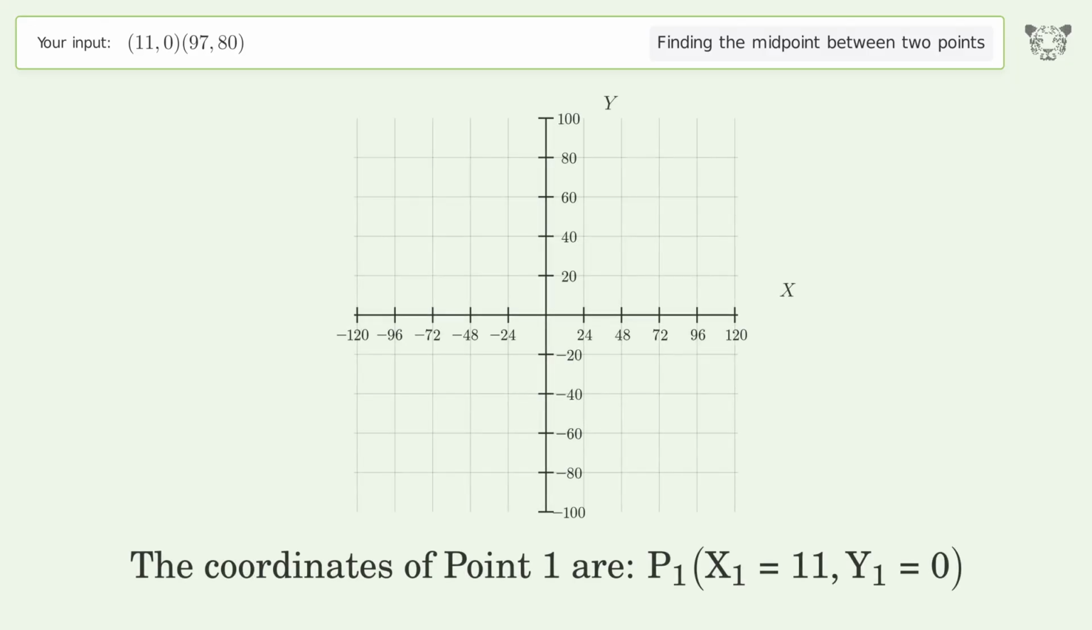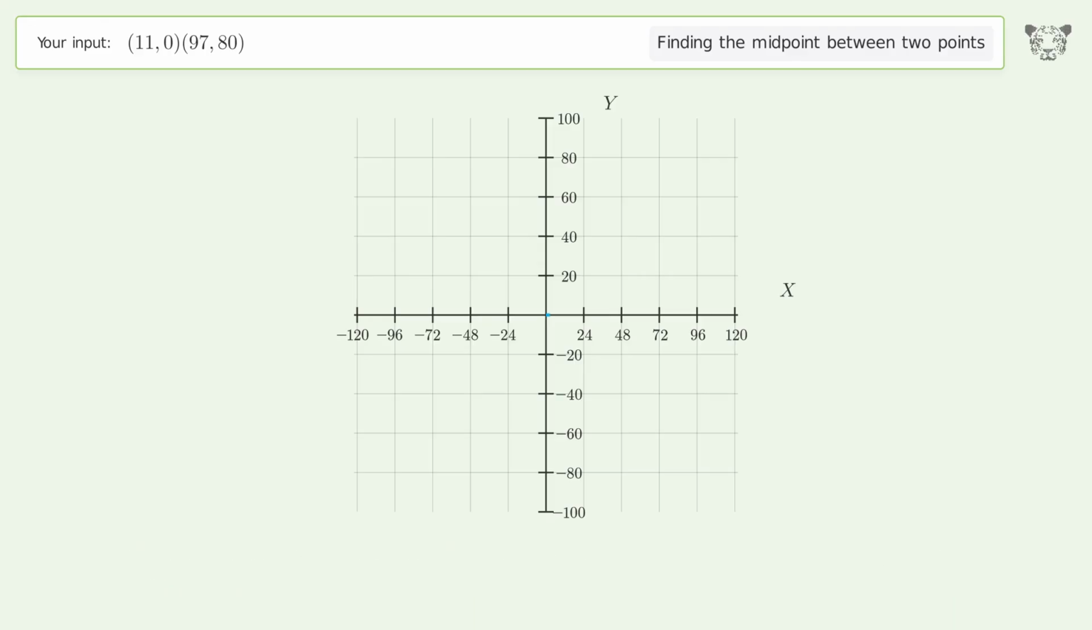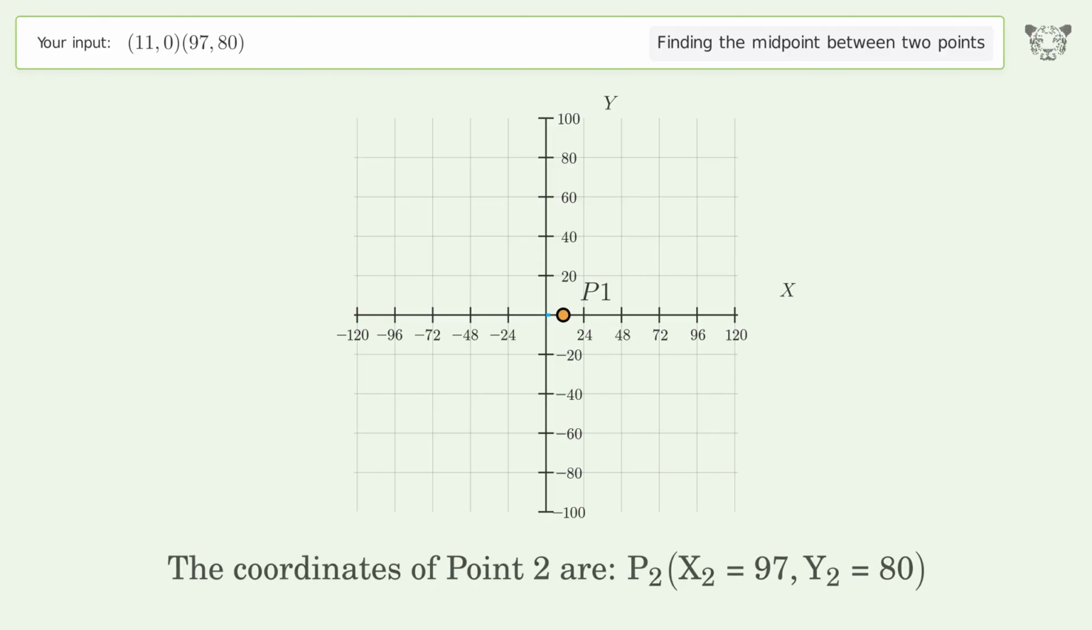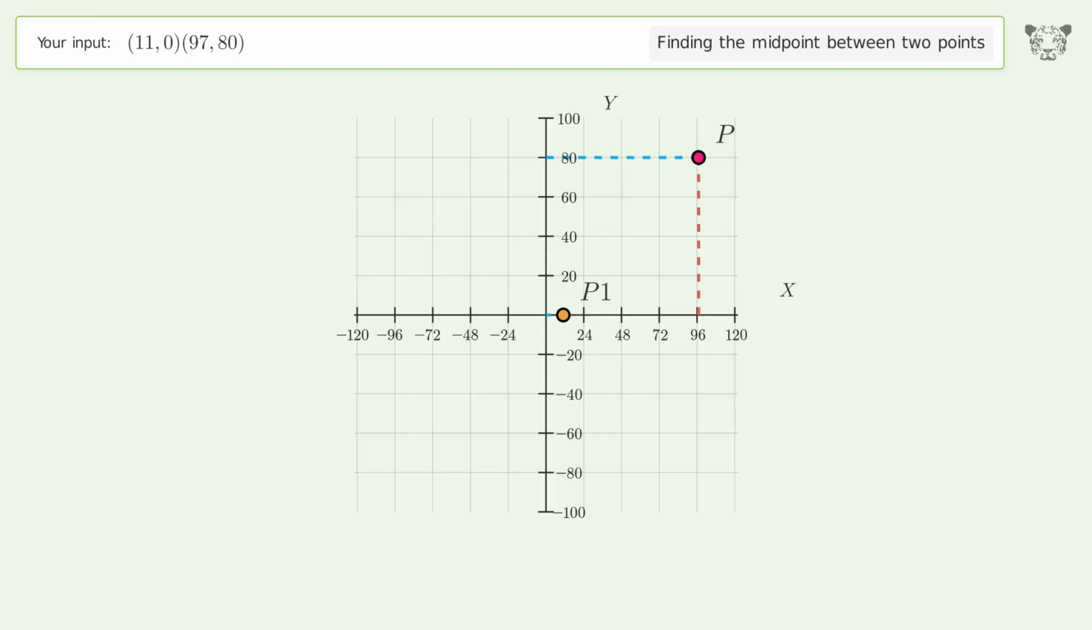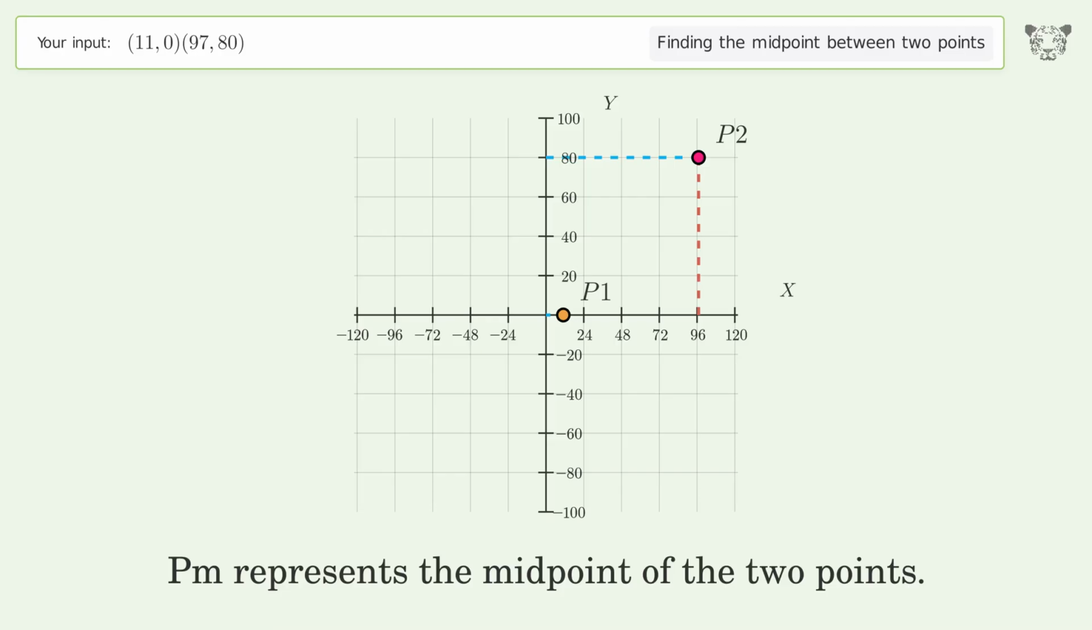The coordinates of point 1 are x1 equals 11, y1 equals 0. The coordinates of point 2 are x2 equals 97, y2 equals 80. PM represents the midpoint of the 2 points.